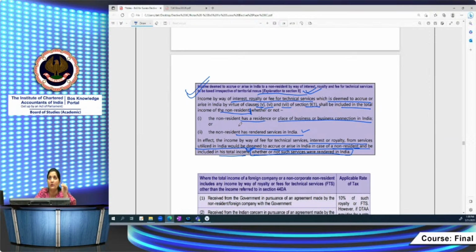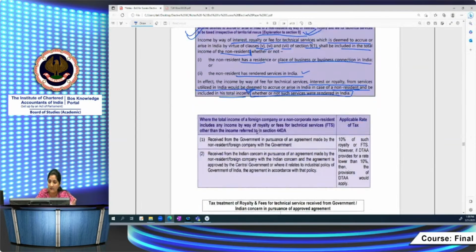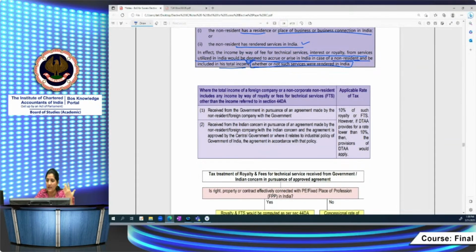In the equalization levy you will see there is one provision saying that royalty which is chargeable to tax as per the provisions of this Act will not come into the ambit of equalization levy. So there is a lot of interlinking among these three provisions: SEP, equalization levy and royalty too. Of course, if it is in the nature of royalty, then you have to see taxability. It is becoming very vast actually. SEP is covering major things into its ambit now.